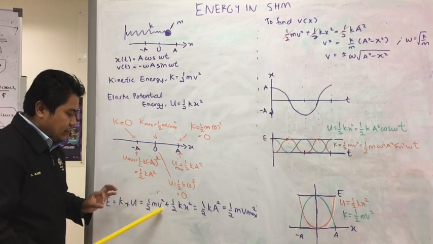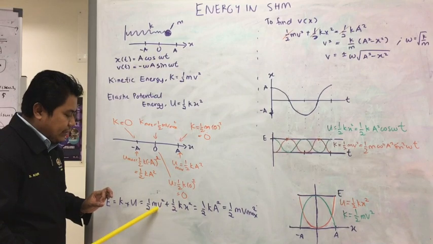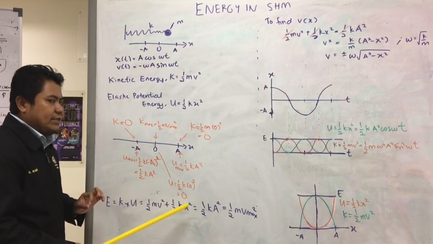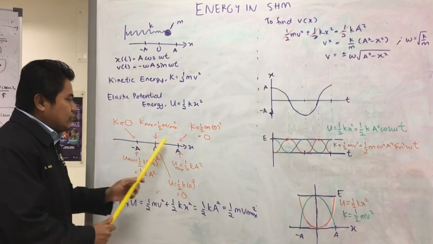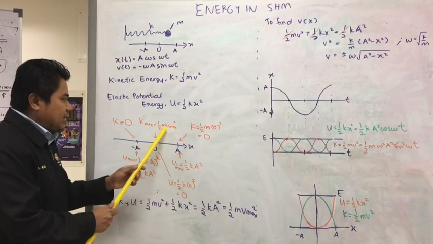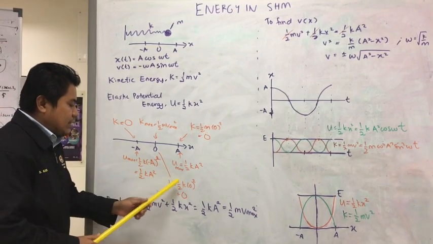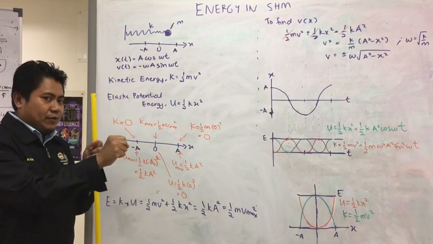The kinetic energy depends on the velocity, and the potential energy depends on the displacement. These two types of energy change, kinetic from zero to maximum and zero, potential from maximum, zero, and maximum, so there is an exchange of energy between kinetic and potential energy.